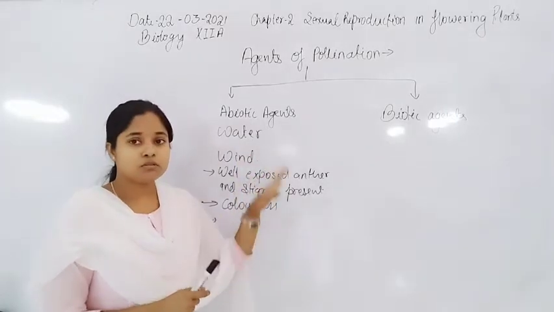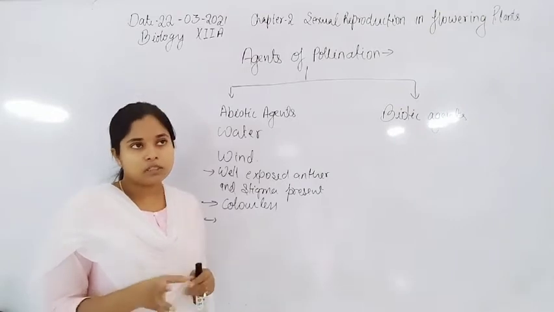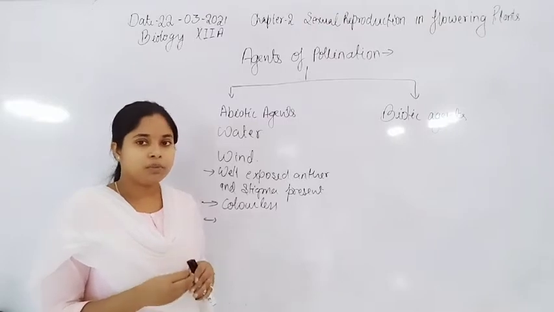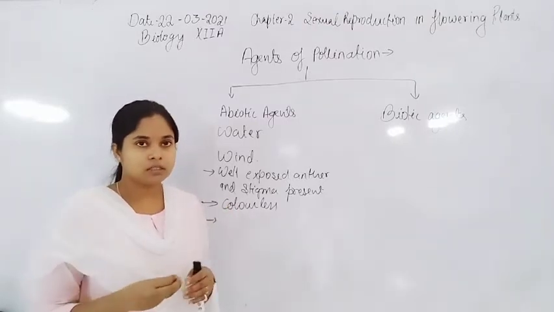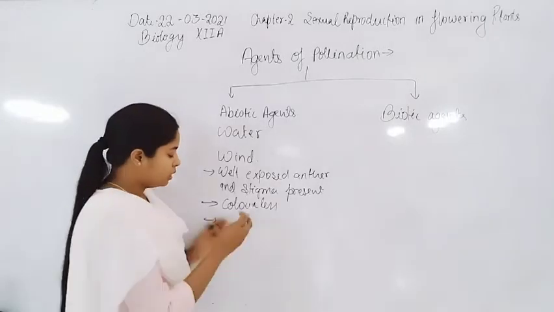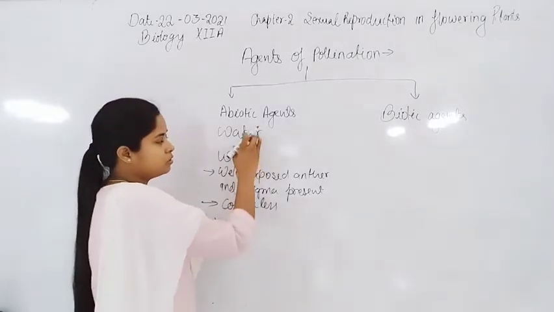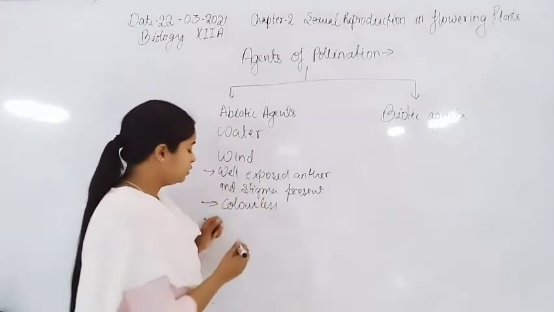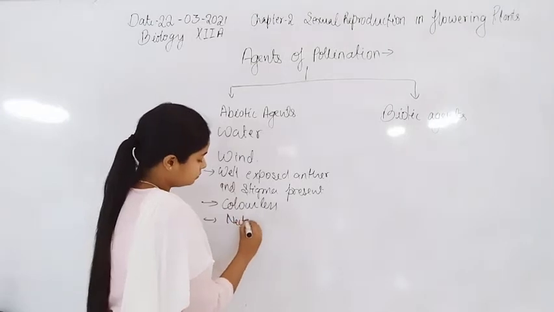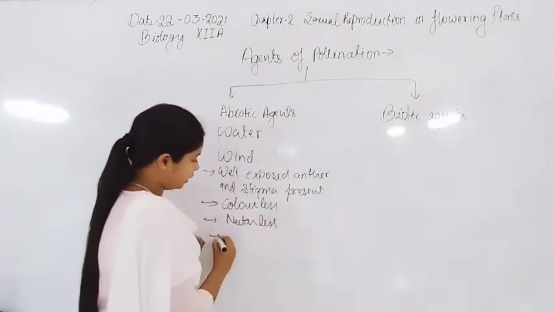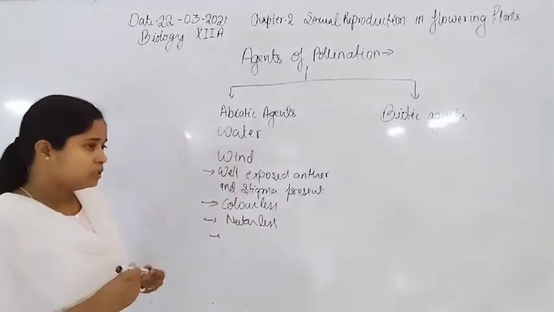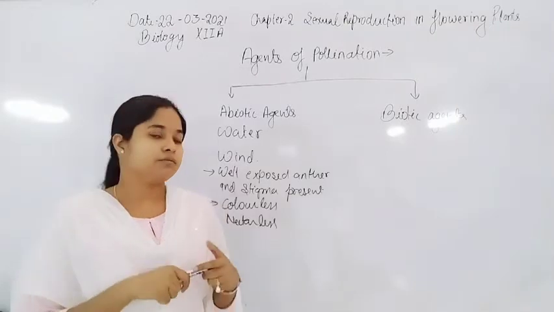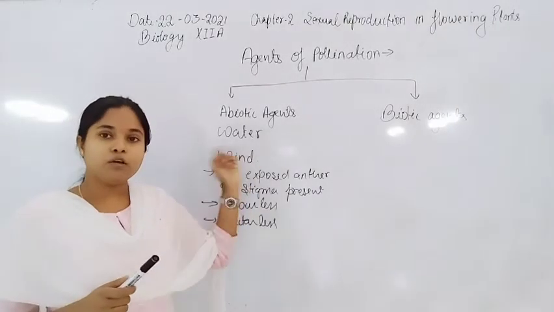Second thing, nectar is also synthesized by flowers, but nectar forms mainly to attract different insects and birds for pollination. Because the agents are abiotic, they don't need to synthesize nectar, so the flowers will be nectarless.